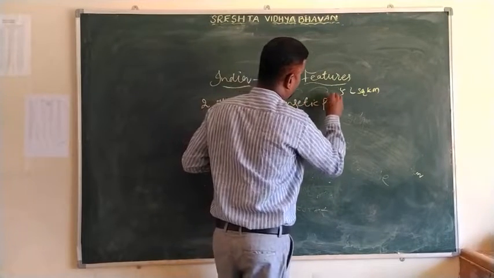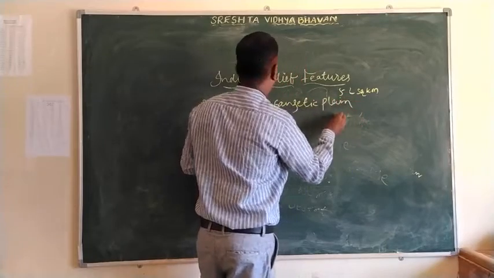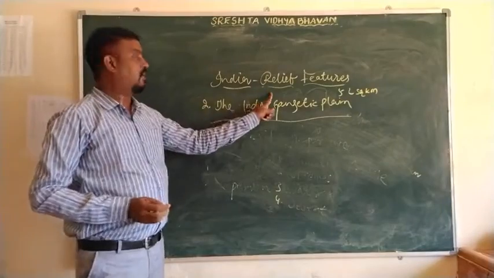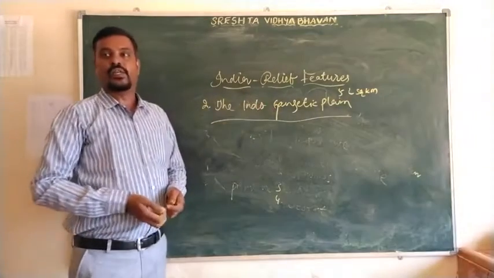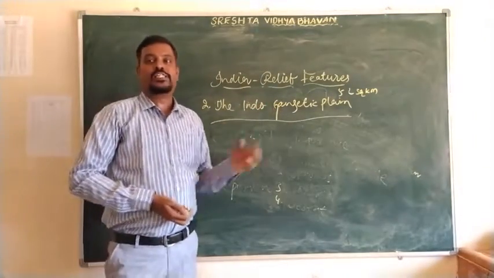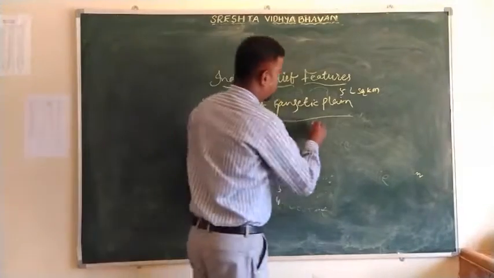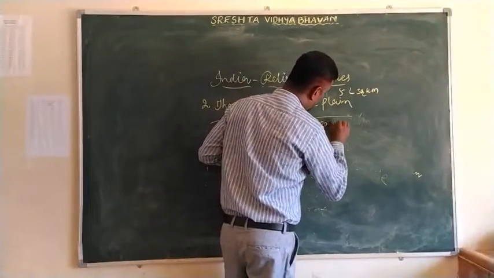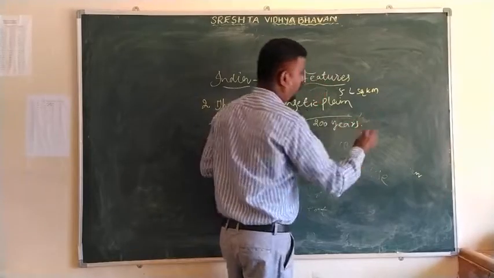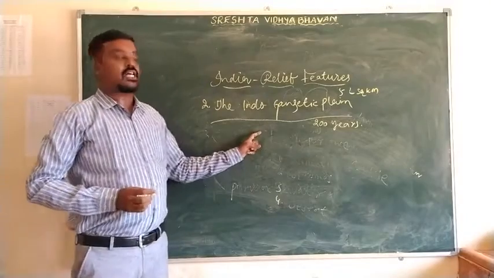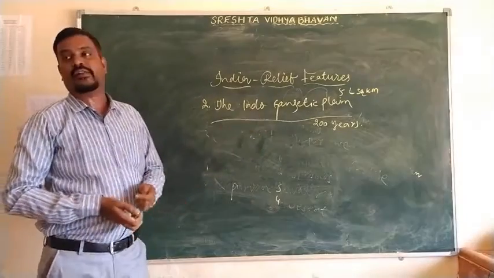This is the second most important relief division of India. The Indo-Gangetic Plain was formed about 200 years ago, and this is the source of perennial rivers.